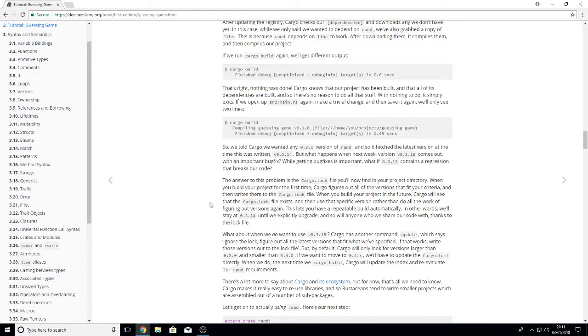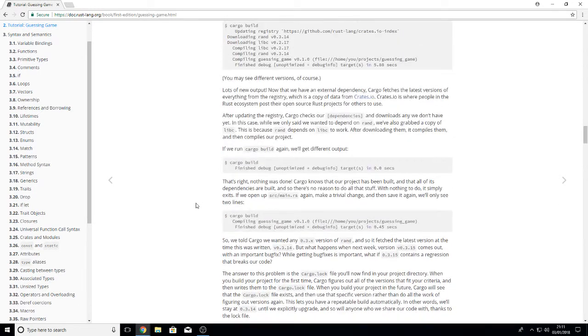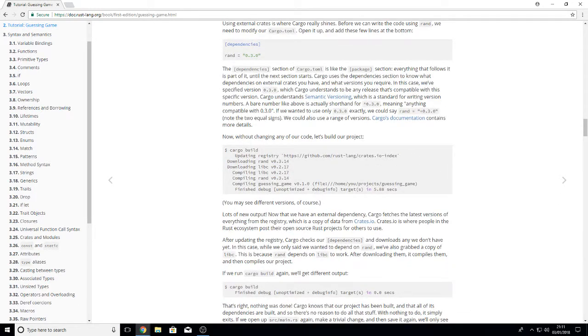Compiling guessing game. Let secret number equal the thread random number generator, generate a range between 1 and 101. I presume it's non-inclusive of the last number. I'm guessing. Could do with the actual API documentation, I suppose. In fact, I might look for that. Rust API docs. Let's see if I can find it.